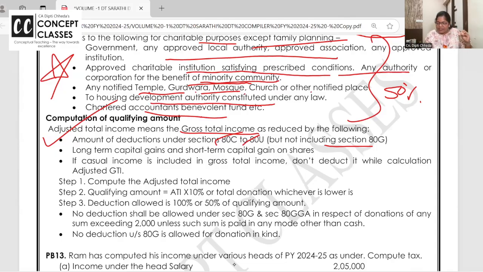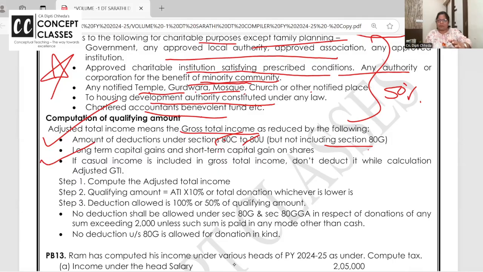That's why I'm saying even if they give you 80G first, you give 80C, D, 80U, all. Last you take 80G.